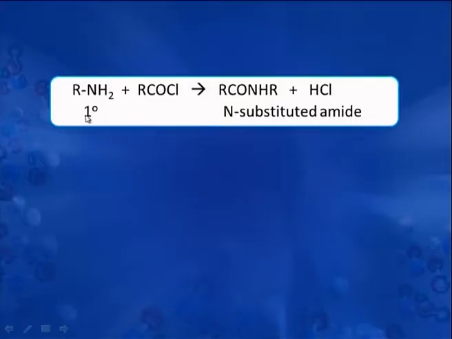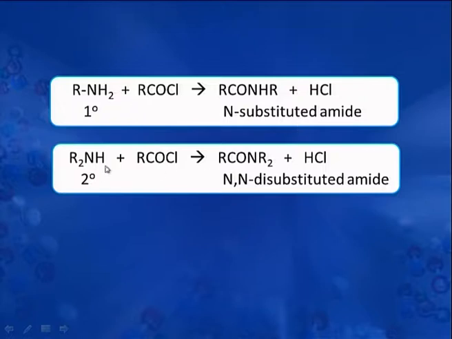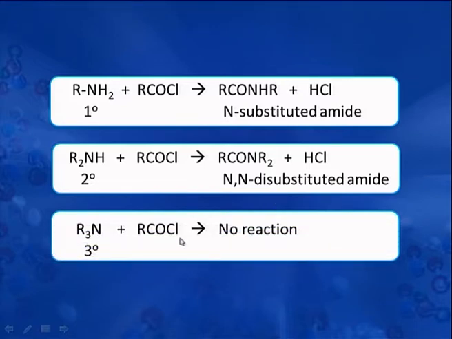Here this is a primary amine reacting with acid chloride and there is formation of N-substituted amide. With a secondary amine, there is formation of N,N-disubstituted amide, but tertiary amines do not give this reaction. The reason is obvious, that there is no hydrogen which can be replaced by the RCO group in case of tertiary amines.